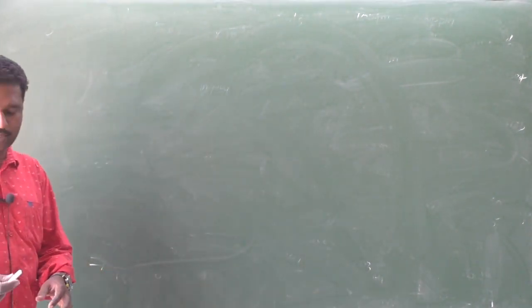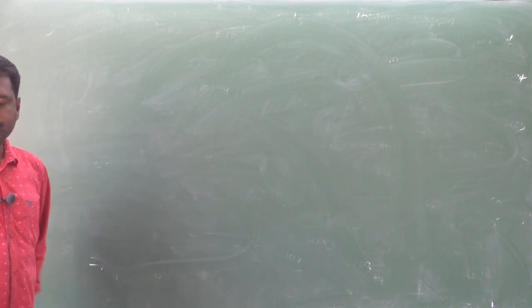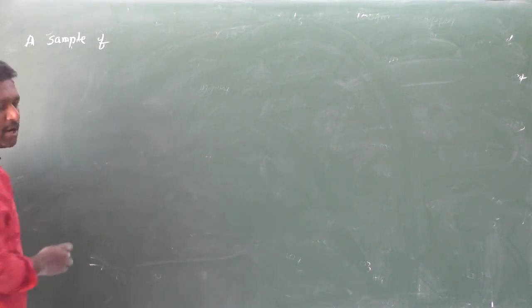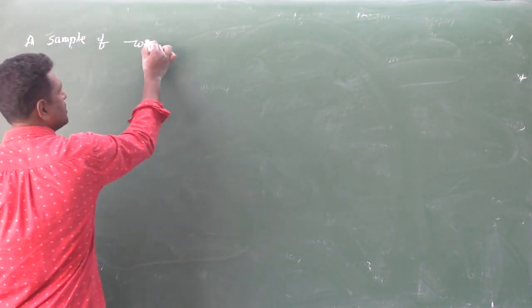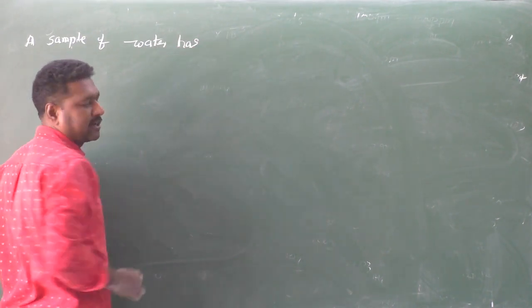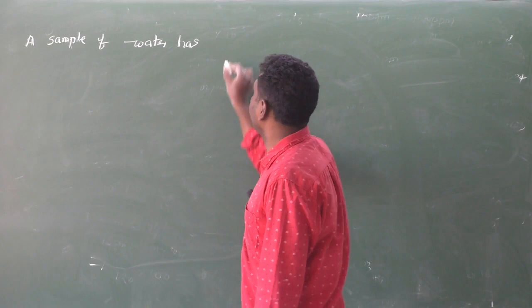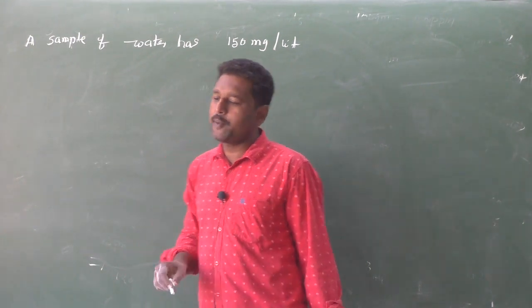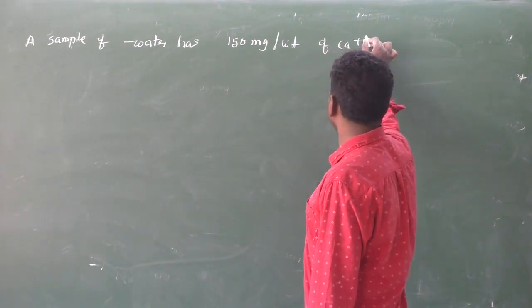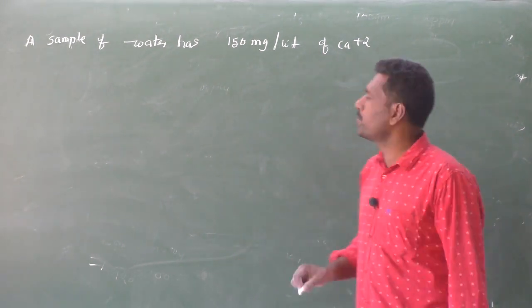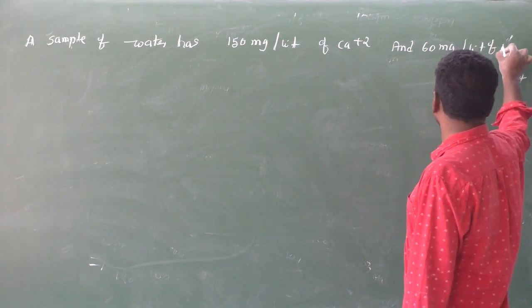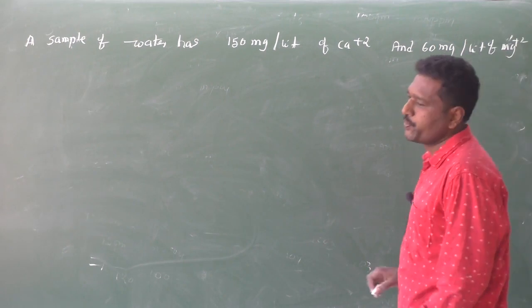Second problem. Next one: I will write the problem. A sample of water has 150 milligram per liter of Ca+2 and 60 milligrams per liter of Mg+2.